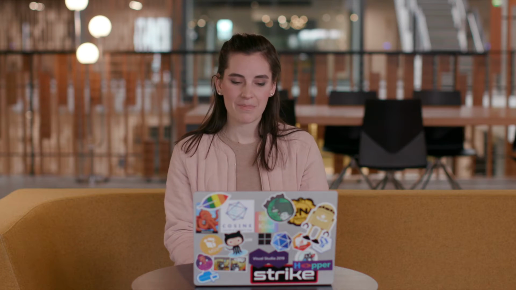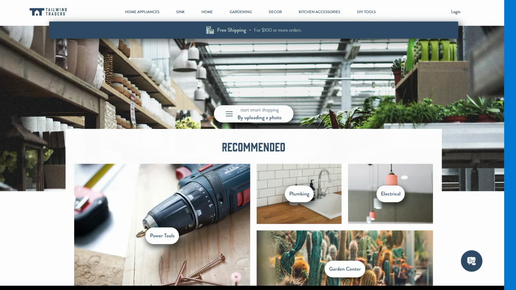Okay, let's get started. So for our Tailwind Traders application, I wanted to add a phone number that makes it easier for a customer to call and reach out to a support agent. Especially in our DIY or Power Tools department, we get a lot of customers that aren't super confident in the purchases that they're making. They're not sure what tools they should buy for their scenario, if it fits their project. So in this case, I think connecting with an expert would be particularly helpful and something we can do to give those customers a better experience and more confidence in their purchase.